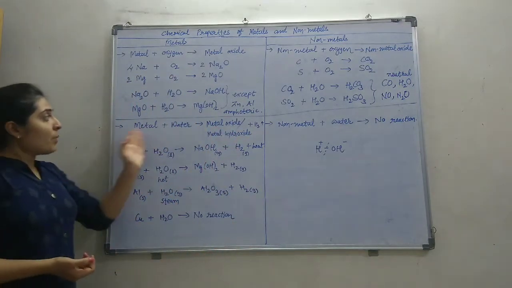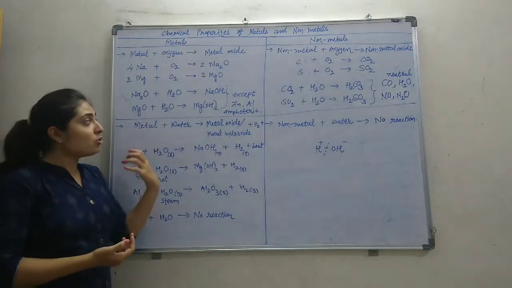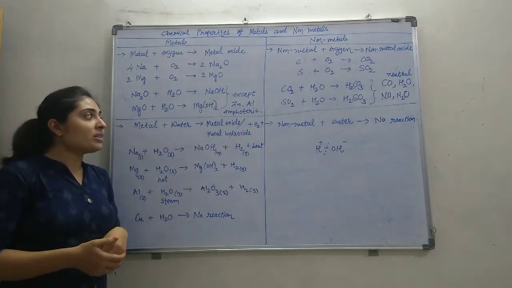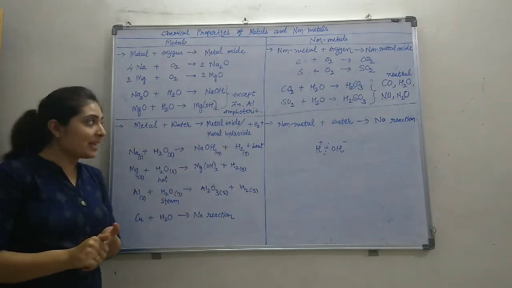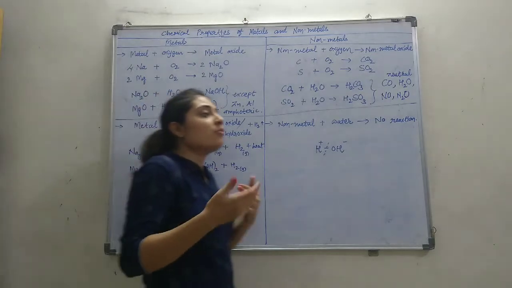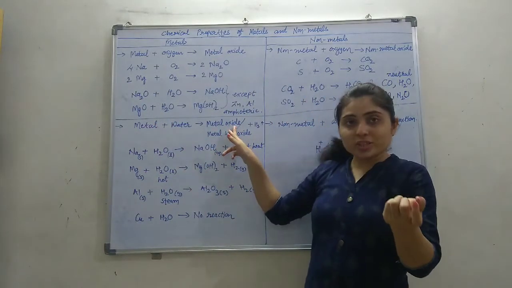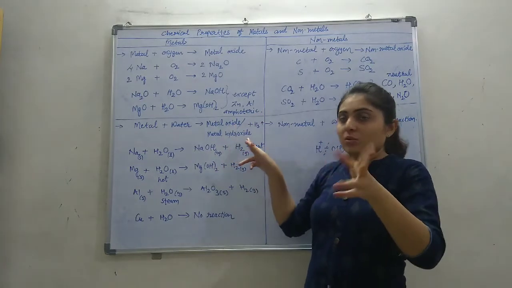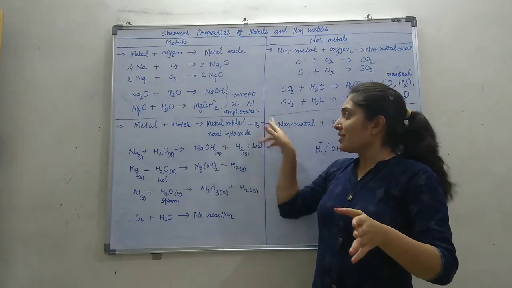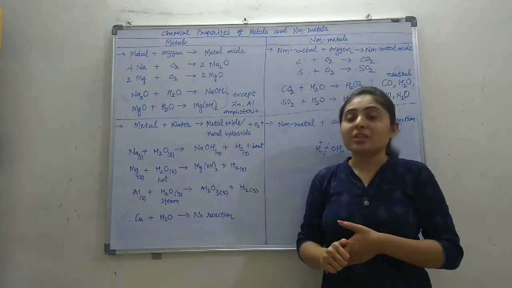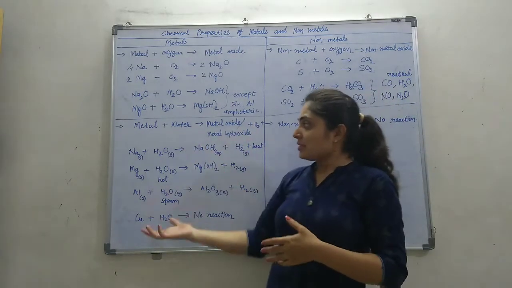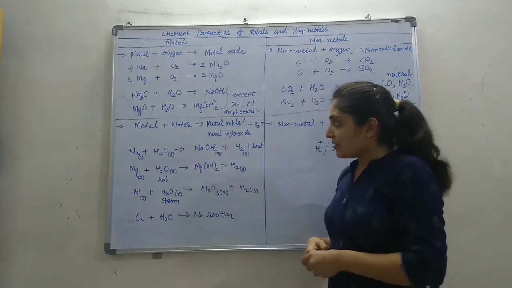Further, metal plus water gives metal oxide or metal hydroxide plus hydrogen gas. Metal reacts with water to give either metal oxide or metal hydroxide, any one of them, plus hydrogen gas will be released. Let us take the examples.